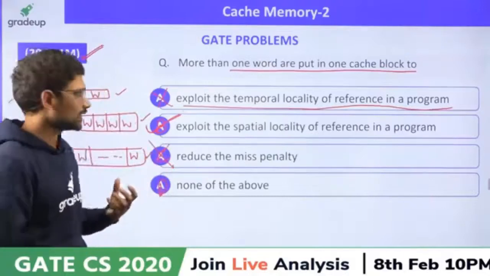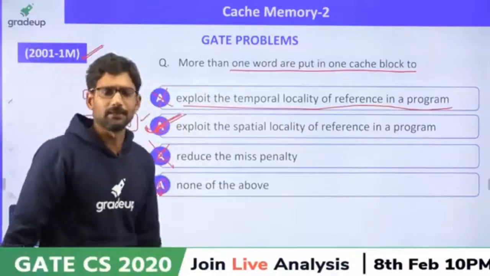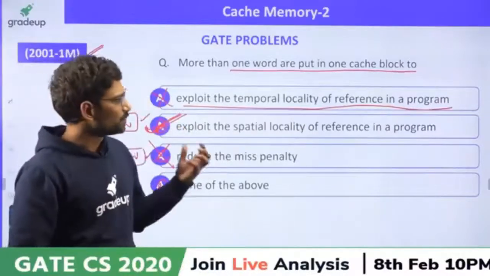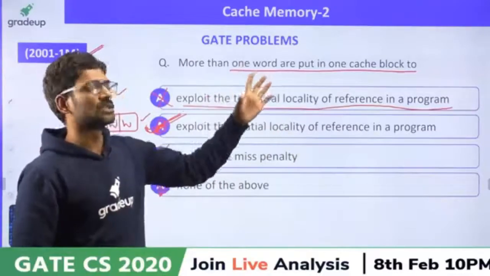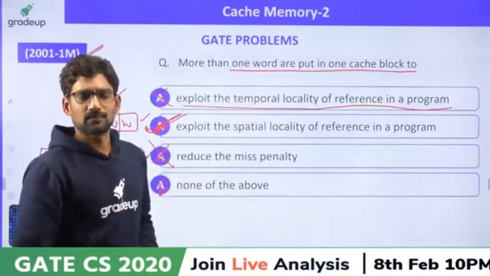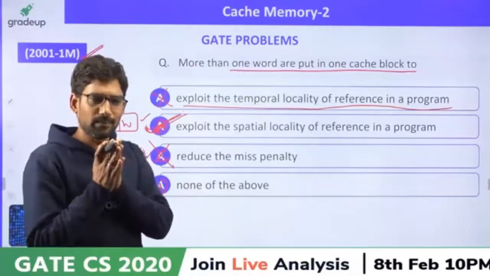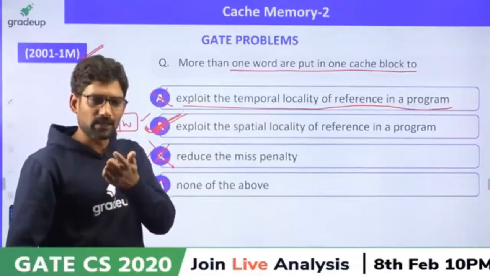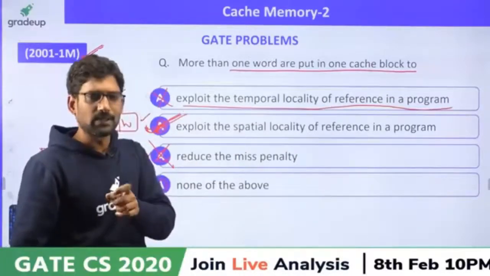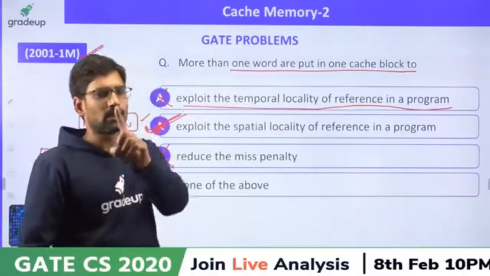So what is the answer? To exploit or implement spatial locality, more than one word is put in the block. Otherwise, temporal locality and spatial locality mean the same. If there is only one word, temporal locality says, bring that word. Spatial locality says, bring the block. Block means how many words? One word only.